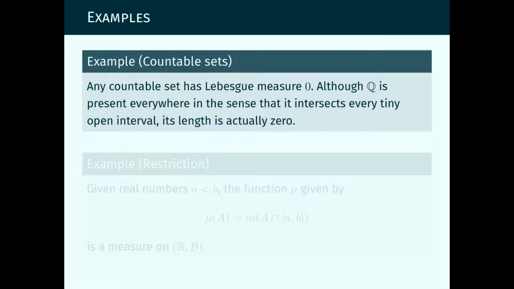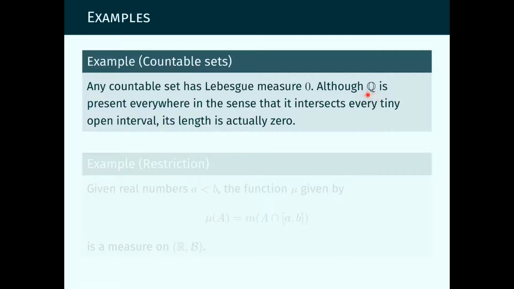Now in particular, the measure of a set which has only one point in it, so that's a closed interval that starts and ends at the same point, it is 0. And because measures are countably additive or sigma additive, any countable set also has measure 0. In particular, the set of rational numbers does have measure 0.